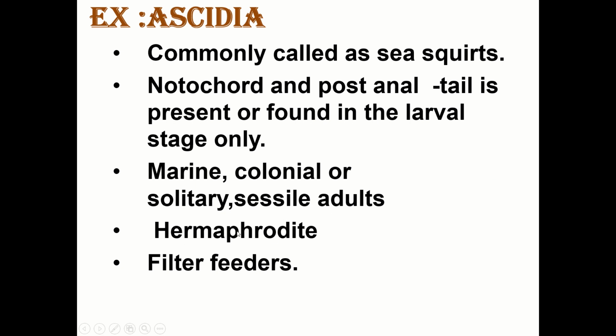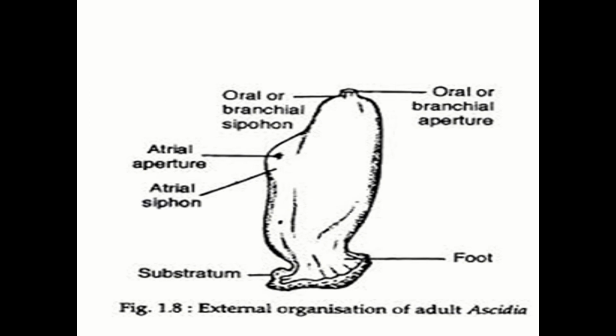They are hermaphroditic. As you know, hermaphroditic means both male and female sex organs are present in the same animal. And they too are filter feeders. They simply drink the water, and whatever food comes inside is taken in. This is the diagrammatic representation of the ascidian animal. This is the oral or branchial aperture, and another is the atrial aperture. There is an atrial siphon. And this is the substratum, to which it is attached. This is the diagram of an ascidian.